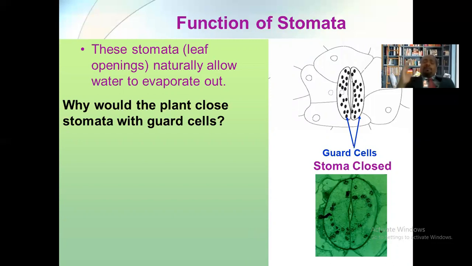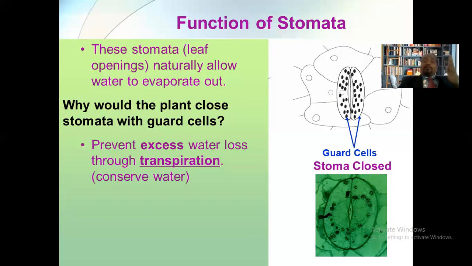If the water loss takes place through the stomata when it is open, then what is the point of closing this stomata by the guard cell? It is very essential because the closing of the stomata prevents the loss of excess amount of water through the process of transpiration. You remember these 2 points.